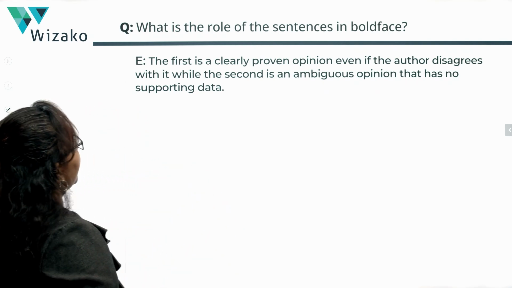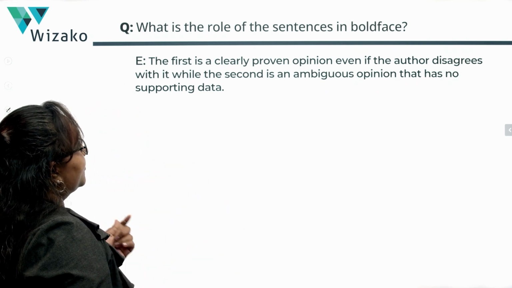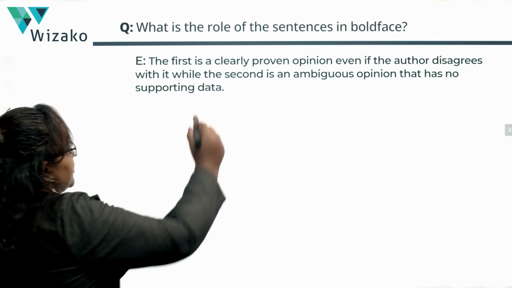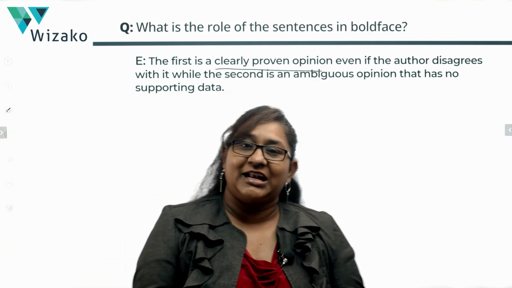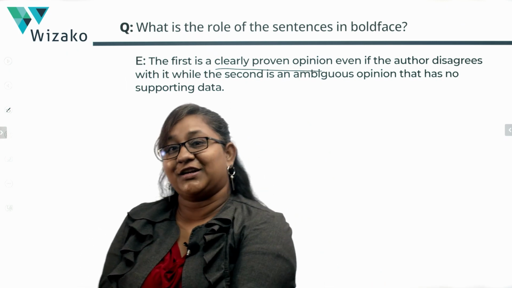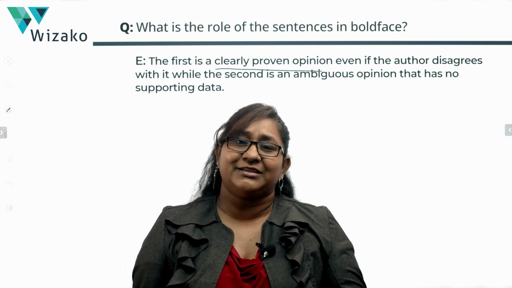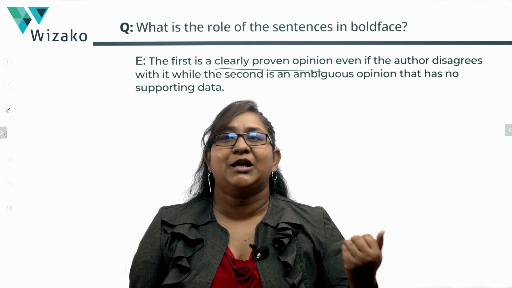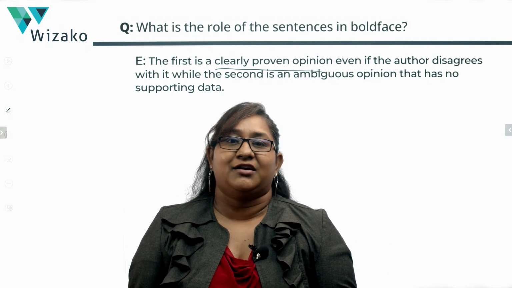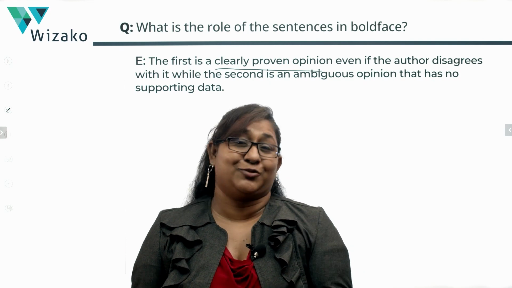Let's check out E. The first is a clearly proven opinion. There is no such thing as a clearly proven opinion, is there? I mean, you can have an opinion or you can have clearly proven facts. If something is clearly proven to be true, then it's no longer an opinion. It's not my opinion that the earth revolves around the sun. It's a proven fact.